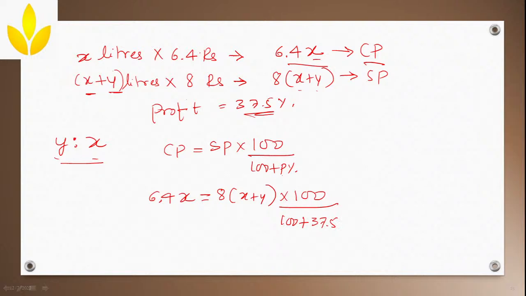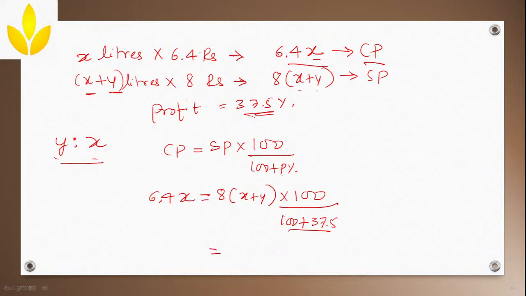37.5. Okay. So now do the cross multiplication. I mean, take this 100 plus 37.5, 137.5, to the other side and multiply it with 6, and then multiply these two and you'll get an answer. Okay, so let us do this.